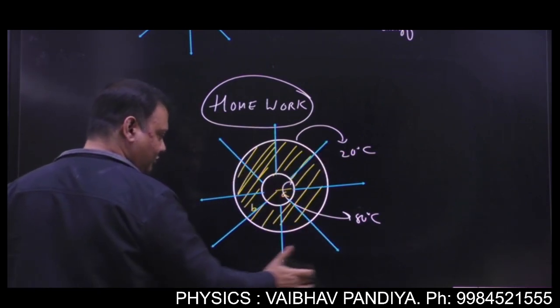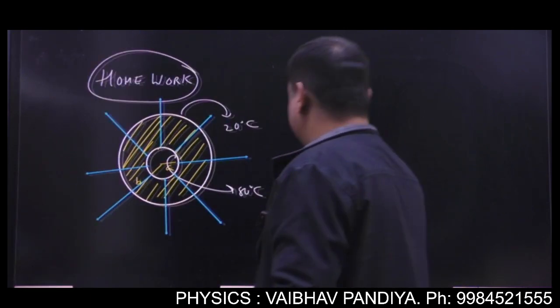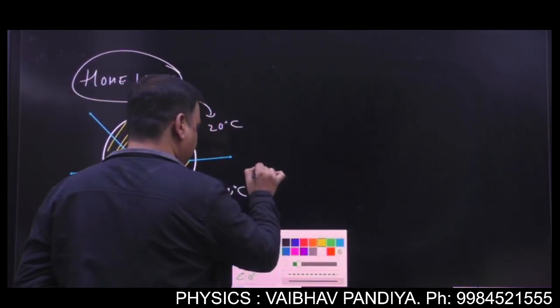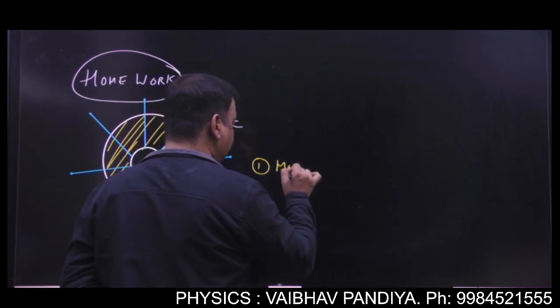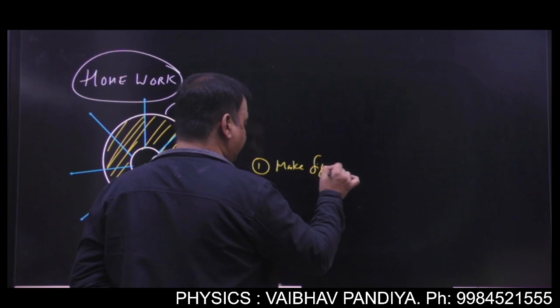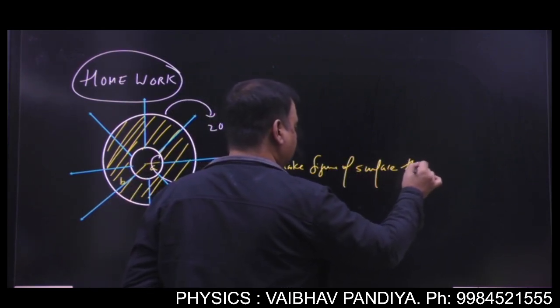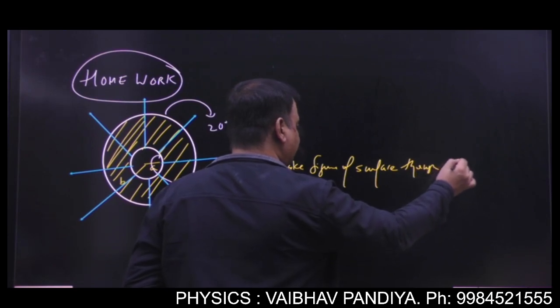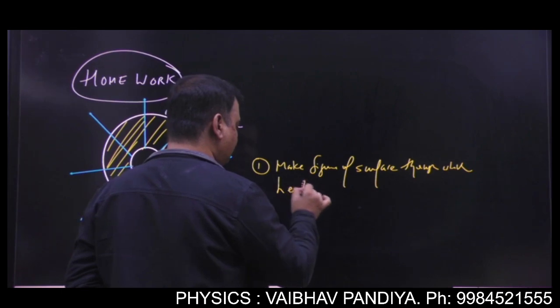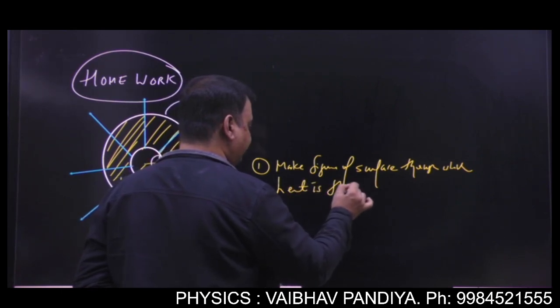Now what you have to do as homework: number one, make a figure of the surface through which heat is flowing.